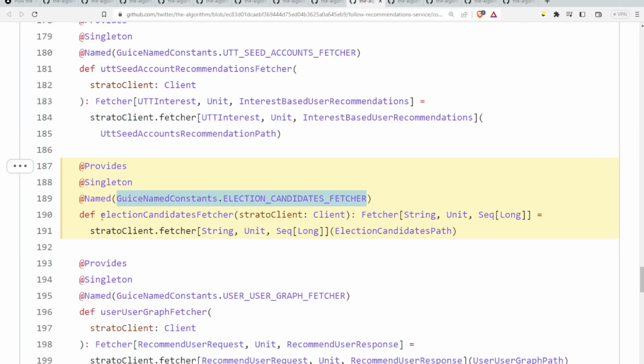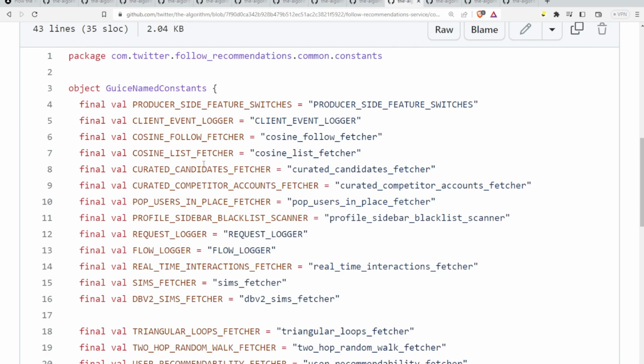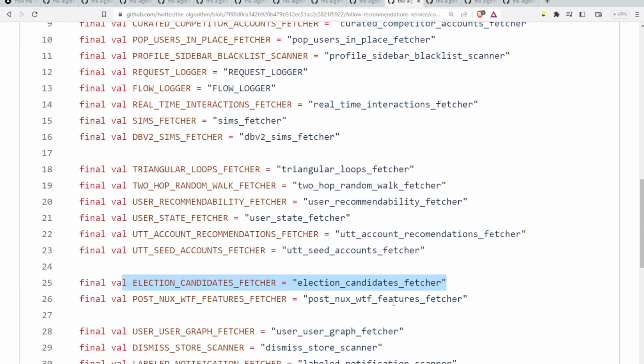This appears to be a method, election candidates fetcher, and it is building out an election candidates constant. It's gathering them from the Strato client election candidates path. No idea what that is, but it looks like it's going to get, I don't know, maybe a JSON file somewhere. Who knows? So I looked for that, and the only other place it is mentioned is here in real-time common constants. And this is follow recommendations, election candidates.